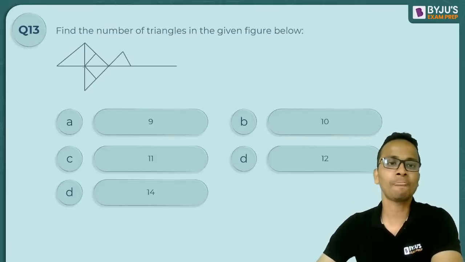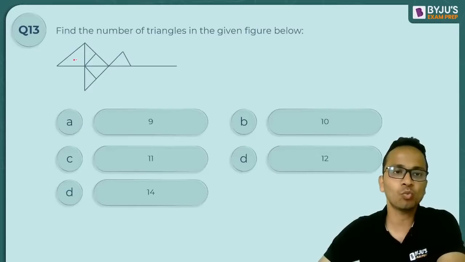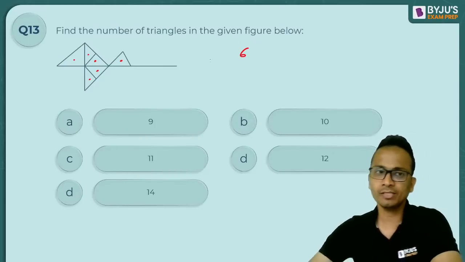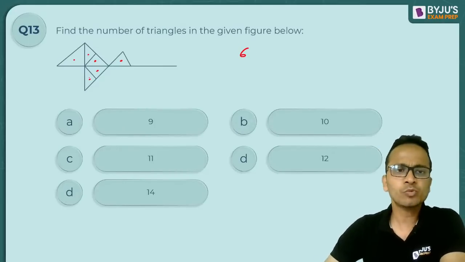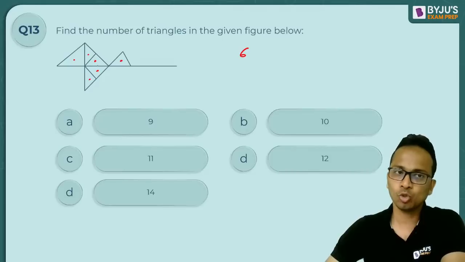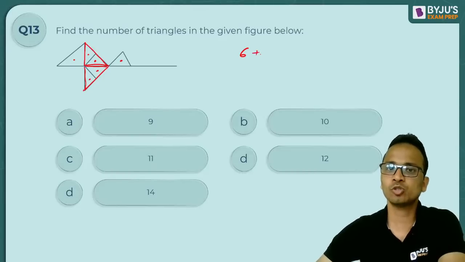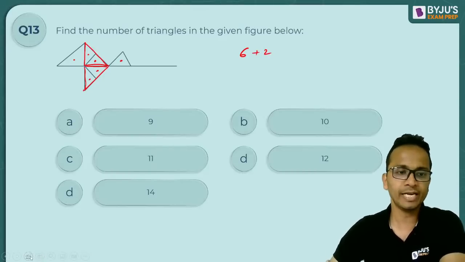Chalo, count karte hain. So first of all, individual triangles 1, 2, 3, 4, 5, 6. So we have 6 individual triangles. Okay. Now the triangles which are made from two triangles. दो triangles से बने हुए हैं. Okay. So this is the one and this is the second one. दो triangles से जो बने हुए हैं. So plus 2 कर देते हैं. तो 6 plus 2 8 हो गया.